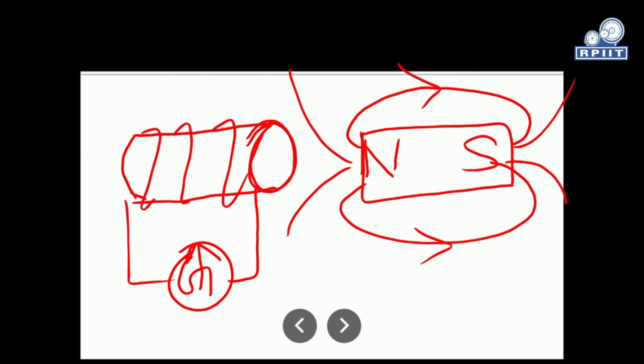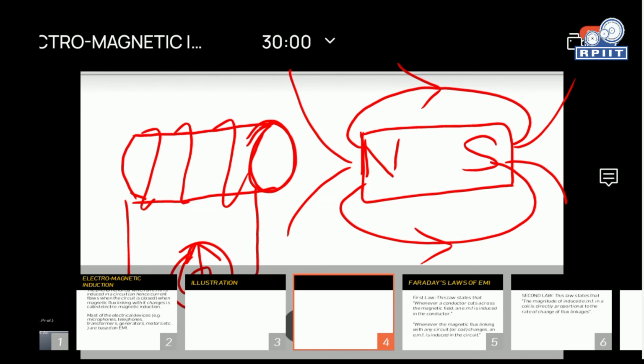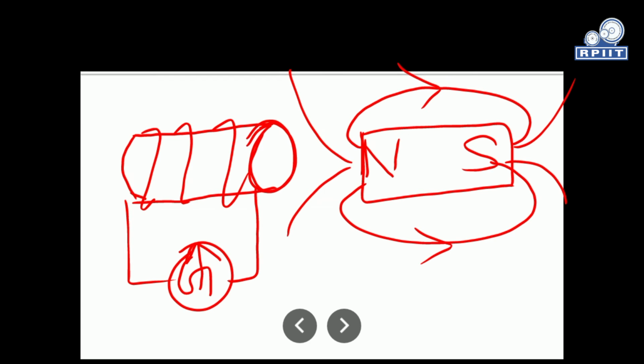If the bar magnet and coil both are kept stationary, there will be no deflection in the galvanometer. But if either coil or magnet moves, a deflection will occur, and its direction will depend on the motion.